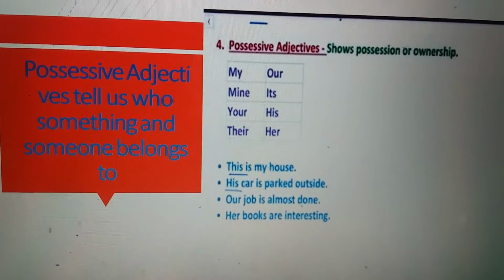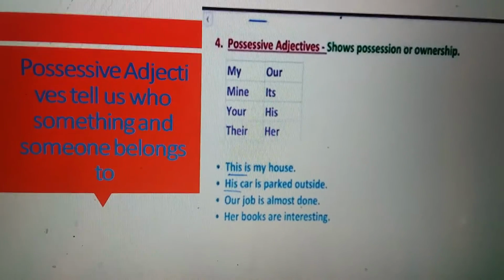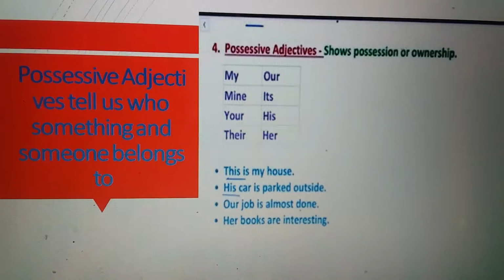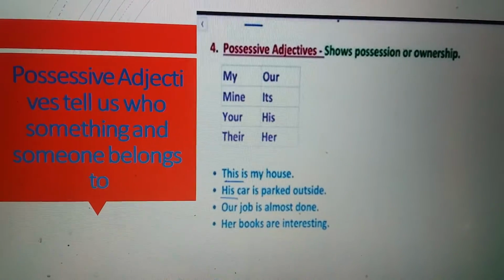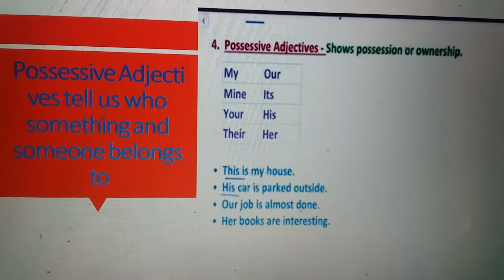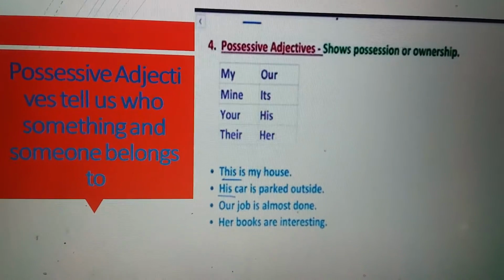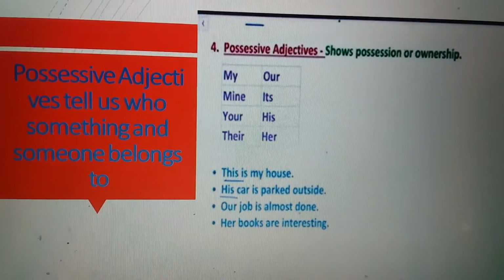His car, car. Whose car? His car. Who is the owner of the car? His. So, his is a possessive adjective. Our job, job. Whose job? Our job. So, this is possessive. Her books, her. Whose books? Her.